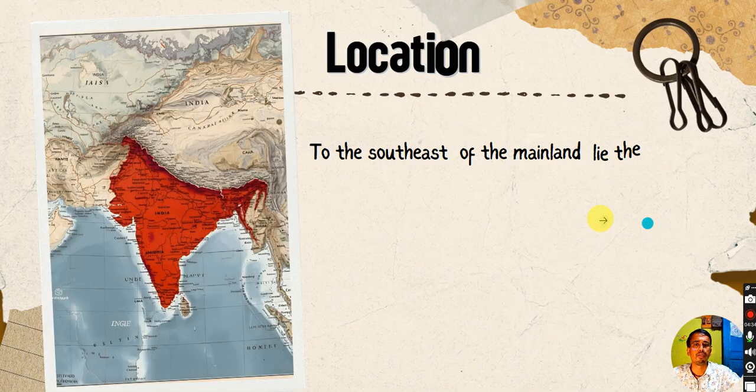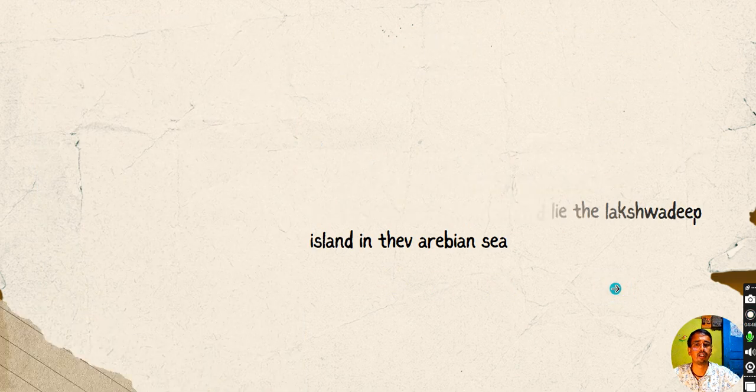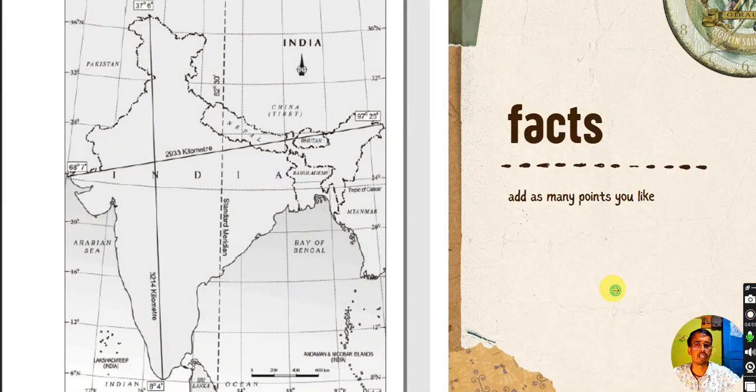Now apart from this, you will also encounter two groups of islands. On the eastern side, the Andaman and Nicobar Islands, and on the western side, the Lakshadweep Islands. Don't worry, we will understand these islands in more detail in upcoming classes. So you can refer to this particular NCERT map which is given in your textbook.